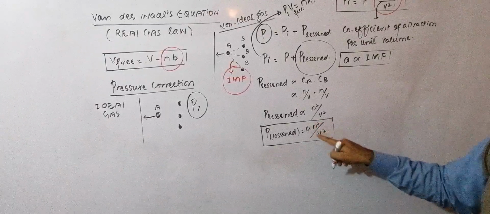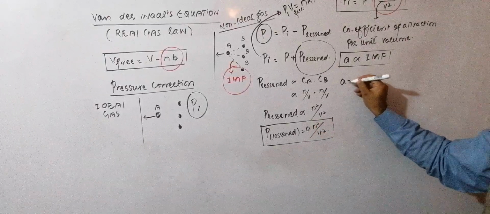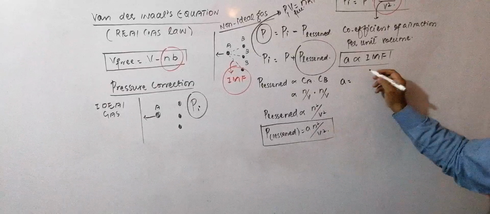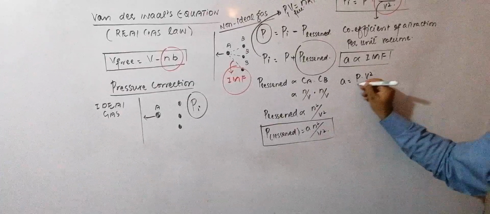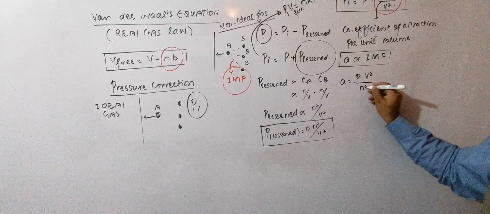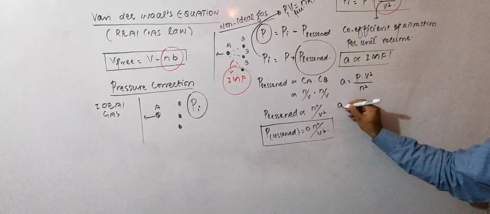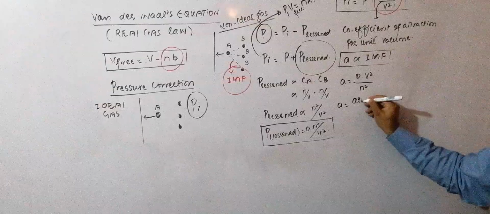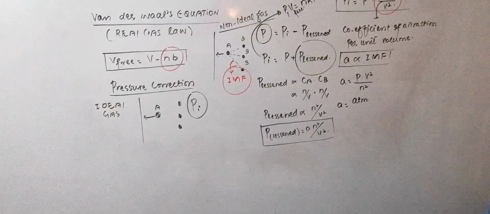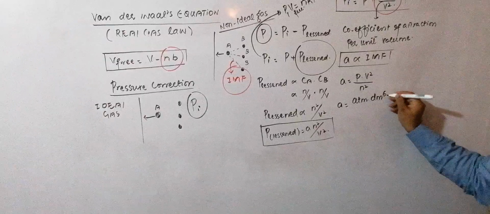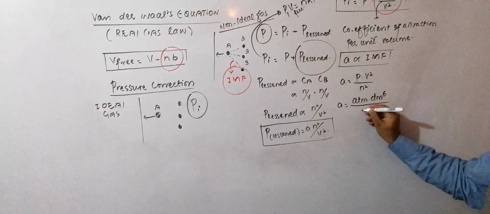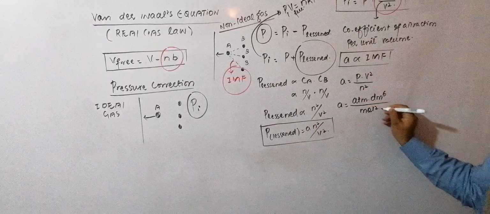P is equal to A N square over V square. So let's rearrange this formula. A will be P into V square divided by N square. If the units of pressure are atm and units of volume are decimeter cube, when you square it, it will become decimeter to the power 6 divided by mole square.